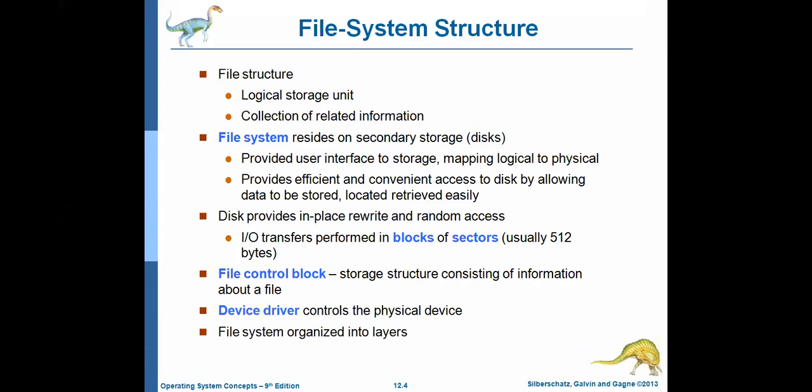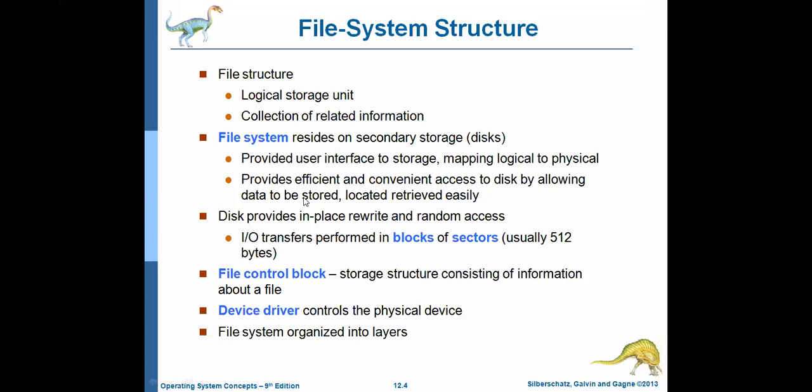Where will the file reside? The file system will reside on the secondary storage, that means secondary memory, for example, disk. So what is the purpose of storing the file system on the disk? Is there any special characteristic about the disk? Of course, yes. Right? So what are we using disk for? Disk is used to store the information permanently. Disk is a secondary storage device where we can store the information permanently. So the file system resides in the secondary memory.